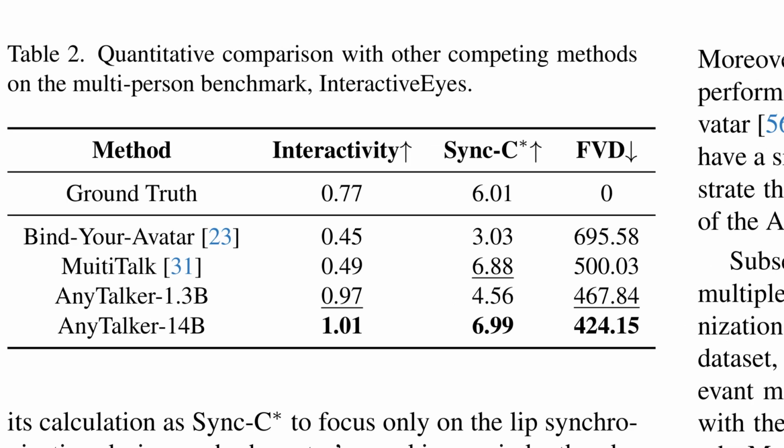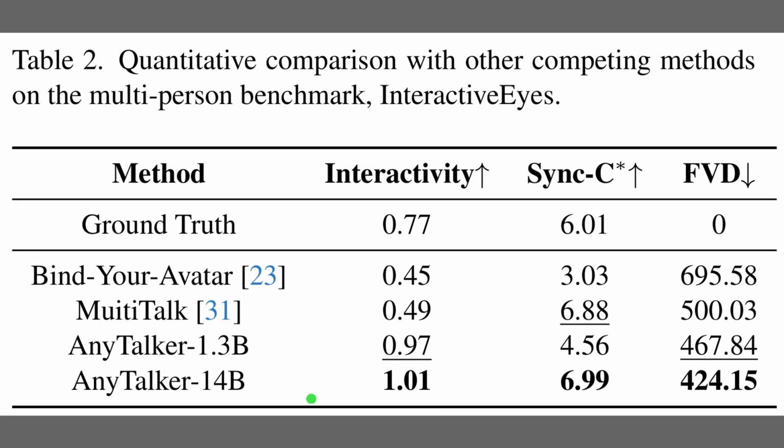Table 2 shows how different multi-person methods behave on the Interactive Eyes benchmark, which measures how lively eye motion looks during listening, as well as lip sync and overall video realism. Interactivity here means natural eye movements and subtle reactions that make a listener feel engaged. AnyTalker 1.3B almost matches real videos on this score. AnyTalker 14B even slightly surpasses ground truth interactivity and also achieves the lowest Fréchet video distance, so it looks both lively and realistic while keeping strong lip synchronization.